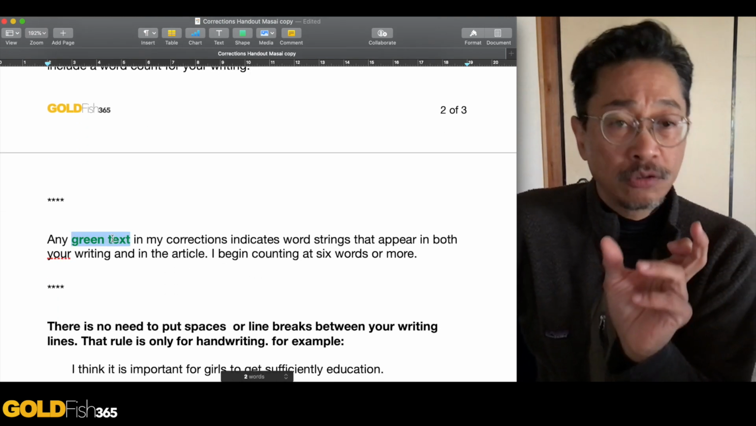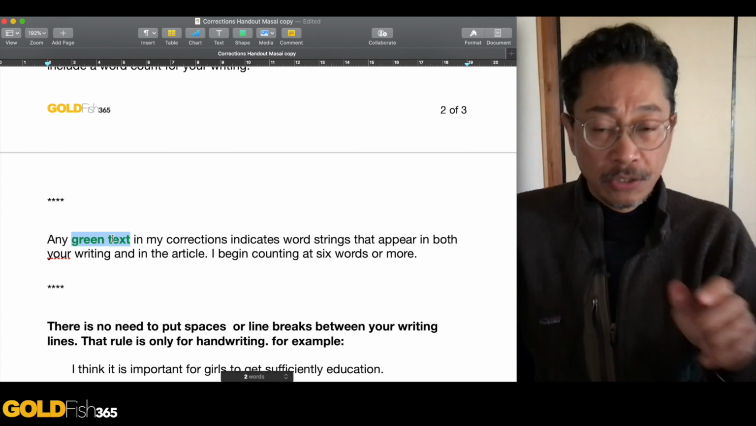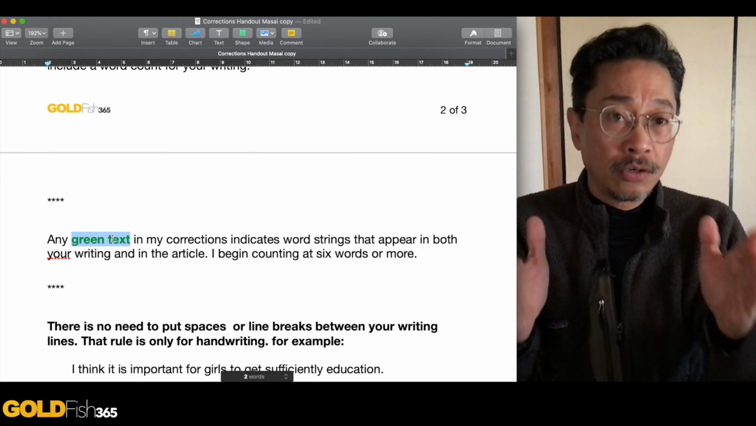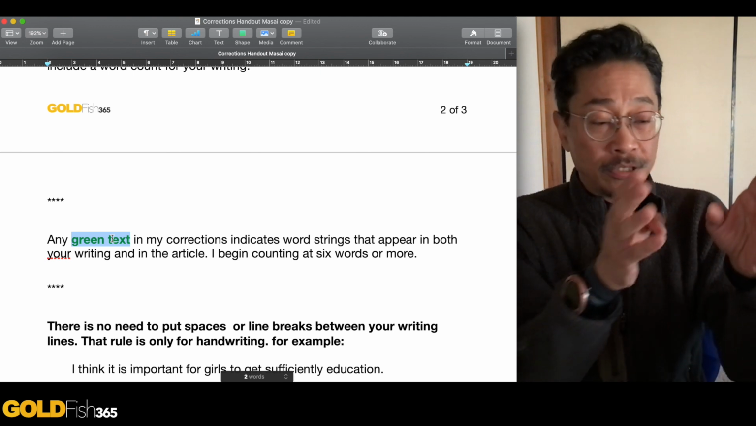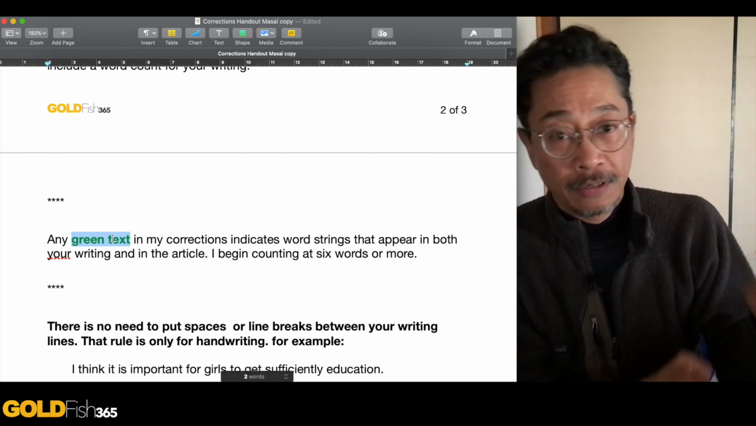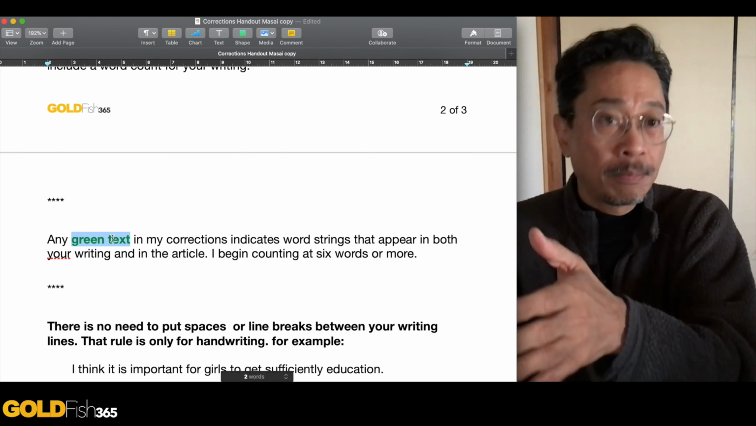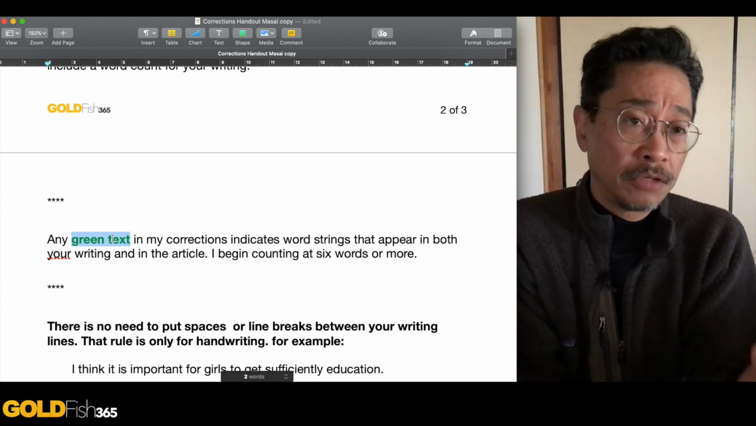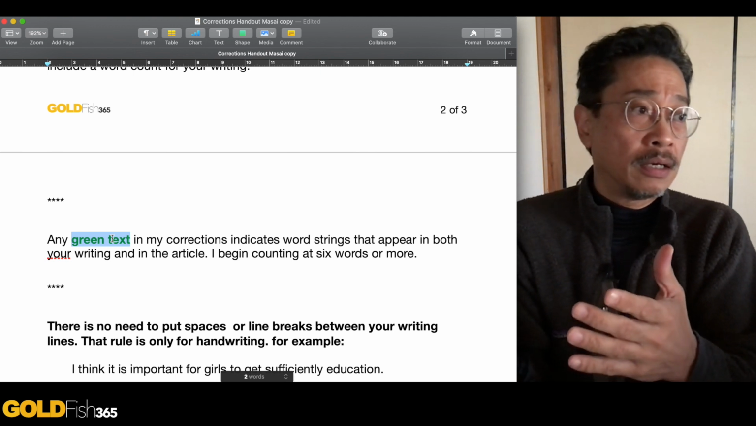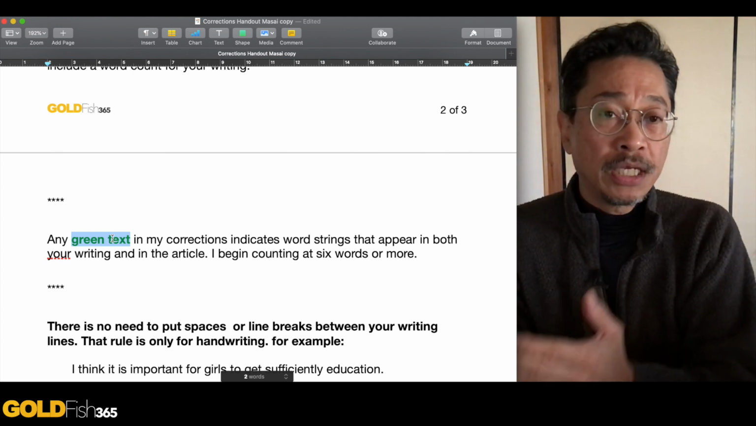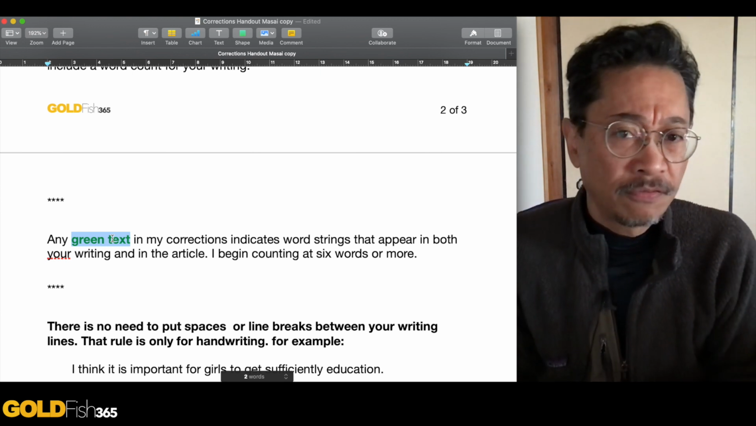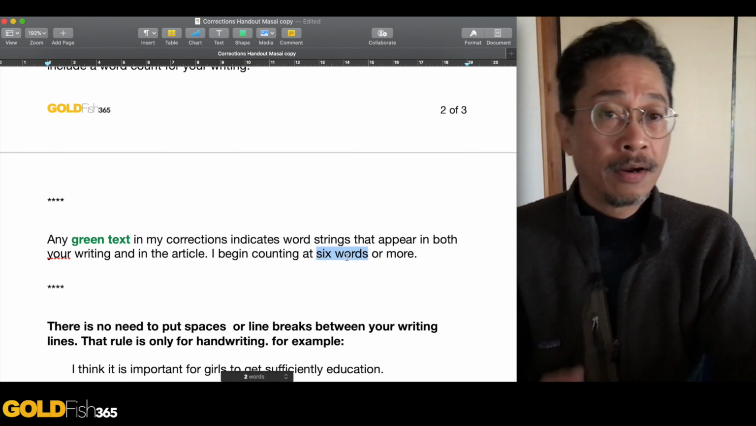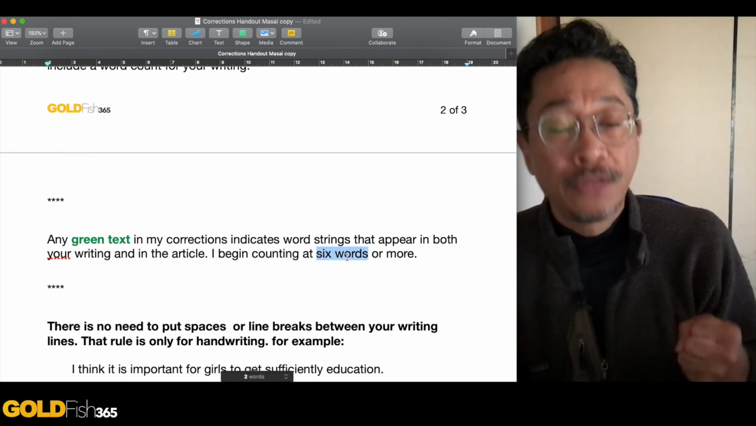Now, this is a big problem, okay? Green text. If you found green text in your writing, that means that I found that the sentence or number of words that you used in your writing was exactly the same as the article. If you look at the article again, you basically copied it. Now, sometimes if you're talking about 4 words, maybe 3 words, sure, you know, early marriage, or let's say girls shouldn't be in early marriage. That's fairly short. But if it's 6 words or more, then I start counting it and I remove that from your word count.